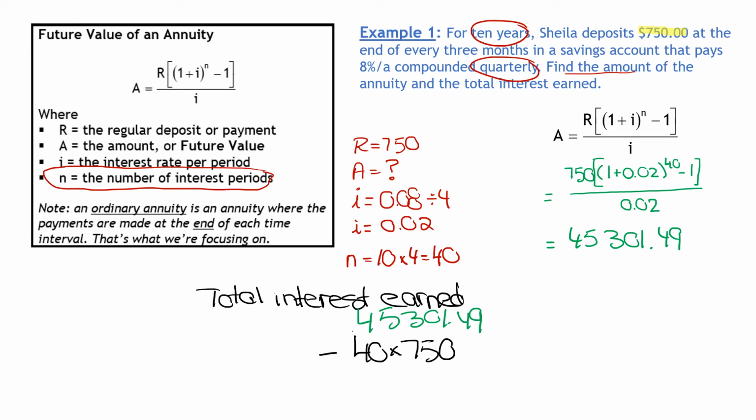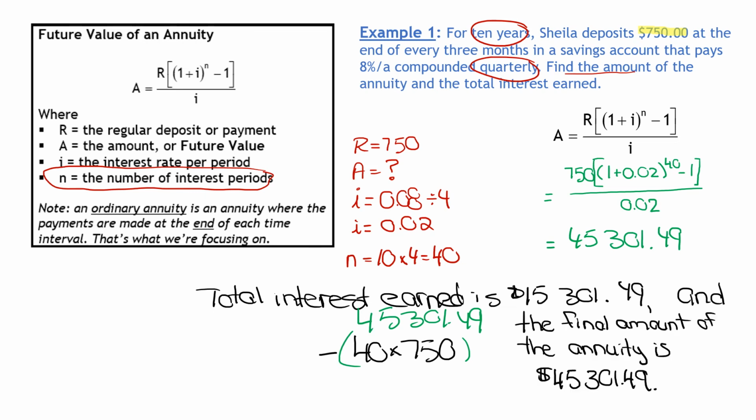So this would be done in brackets. You're taking the amount that she earned and subtracting everything that she put in. When you do that, you get the total interest earned. So her total interest earned is going to be $15,301.49. That's pretty good interest. And the final amount of the annuity is $45,301.49.